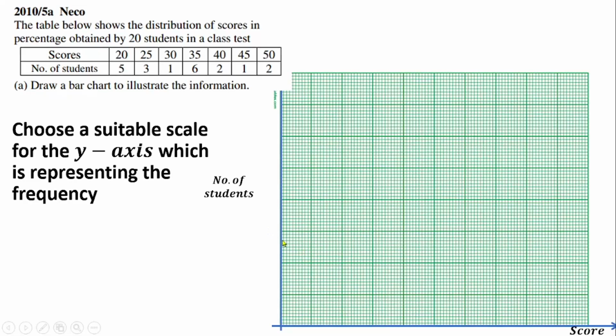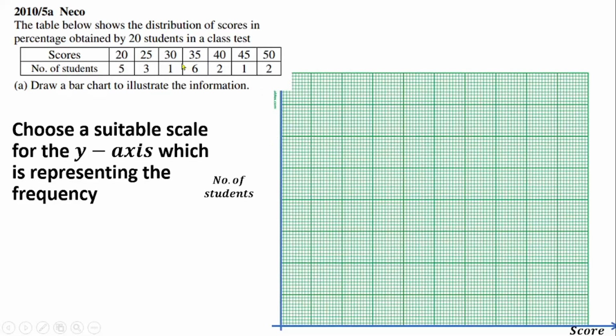So what scale do you think is perfect for the y-axis, knowing that each box here represents 2 centimeters? So 2 centimeters, what am I going to put on 2 centimeters? How many units do you think is better? So 1 unit is good. So 2 centimeters represents 1 unit. So 1, 2, 3, 4, 5, 6.